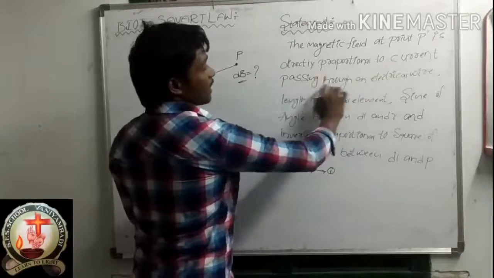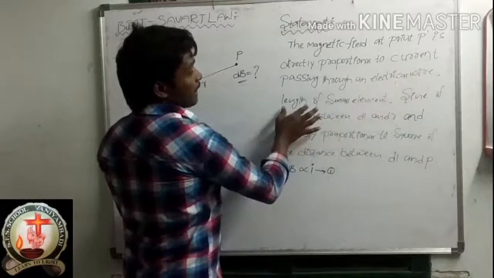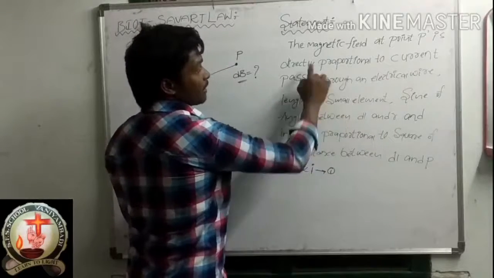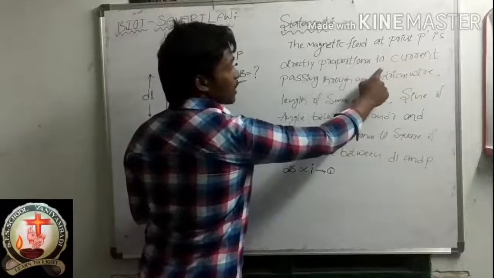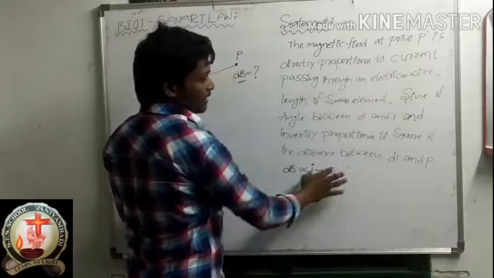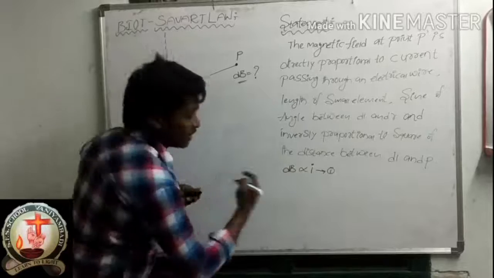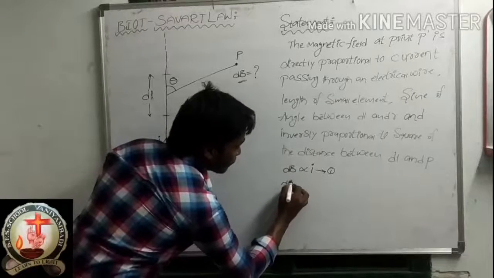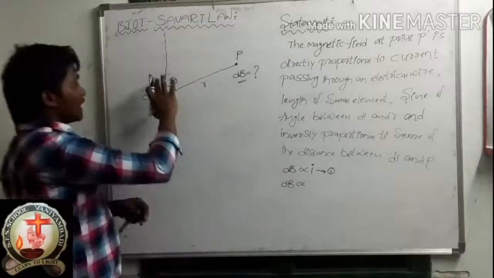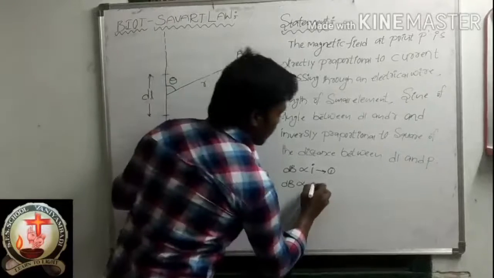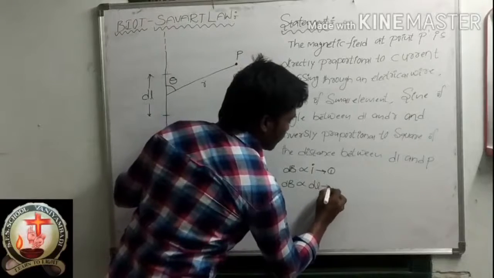Next one: directly proportional to length of small element. So dB is directly proportional to DL. Equation number 2.